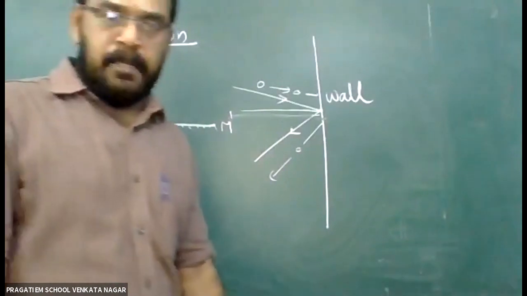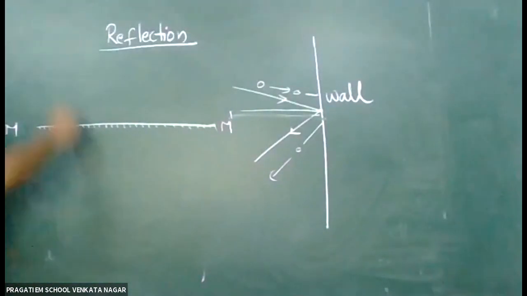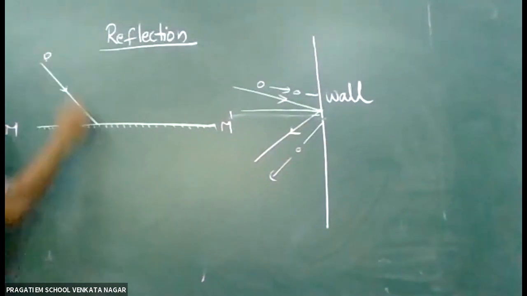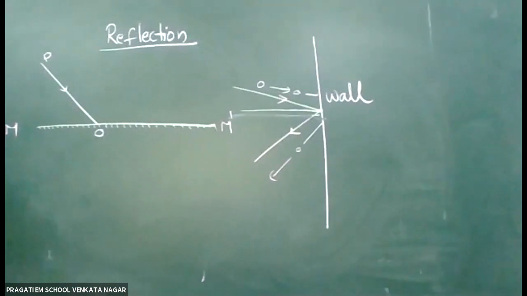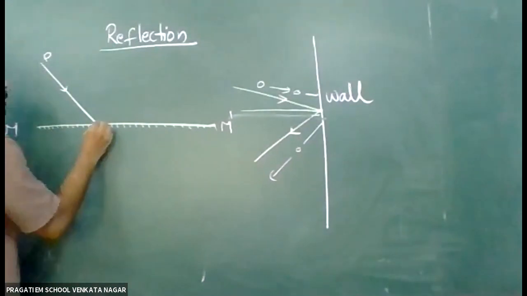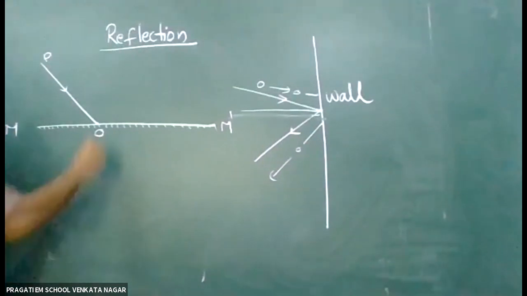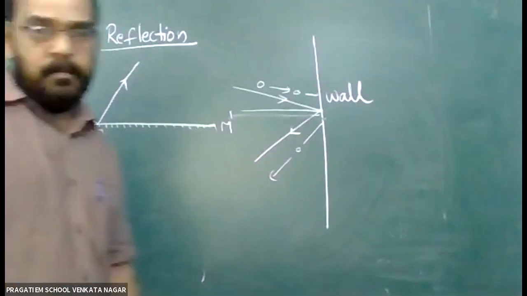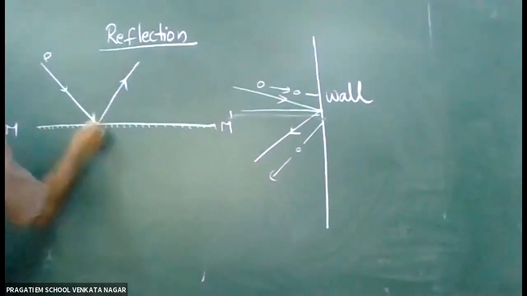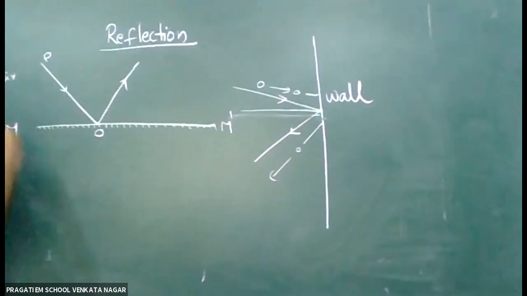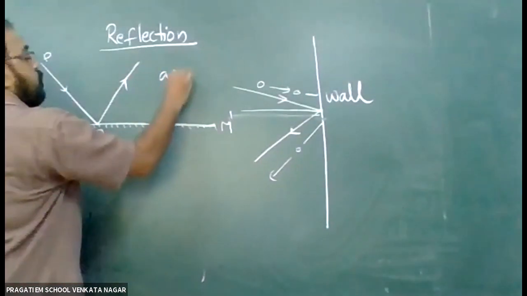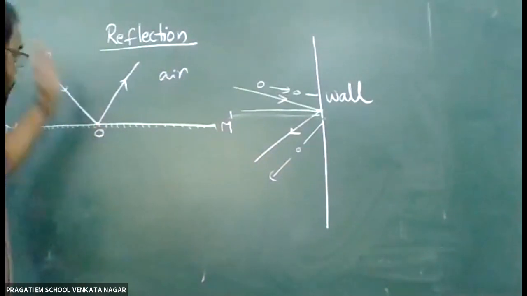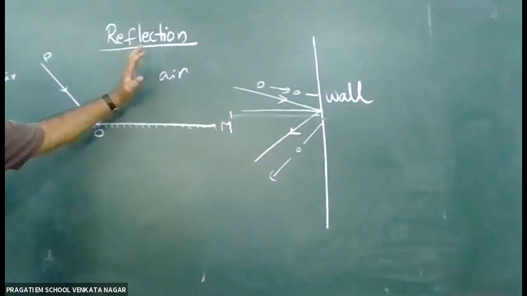So MM dash is a mirror and one light ray, let us mark this one as PO, is incident at this point. You can see the light rays coming back into the same medium. Let us take this as our normal medium, that is air. So this is also the same medium here. After striking a smooth surface, light rays come back.